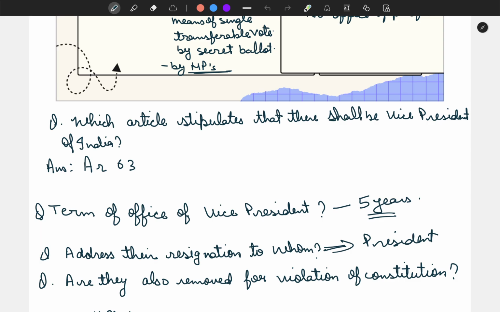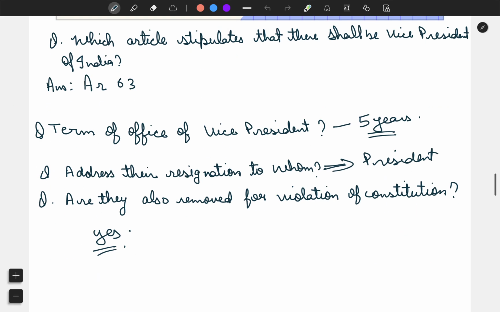Which article was talking about the President of India? Answer it below. Term of office of Vice President. How long was the President sitting in his office? For 5 years. Similarly, the Vice President is also sitting in his office for 5 years since the date he enters that office.